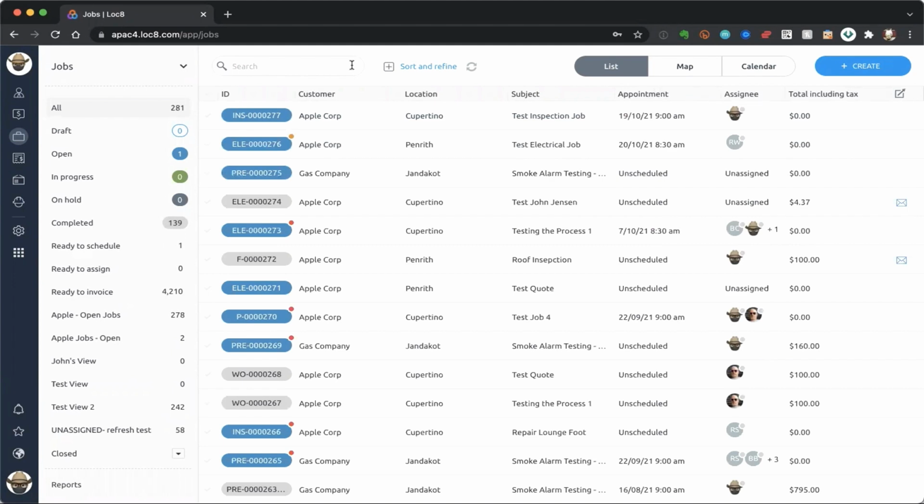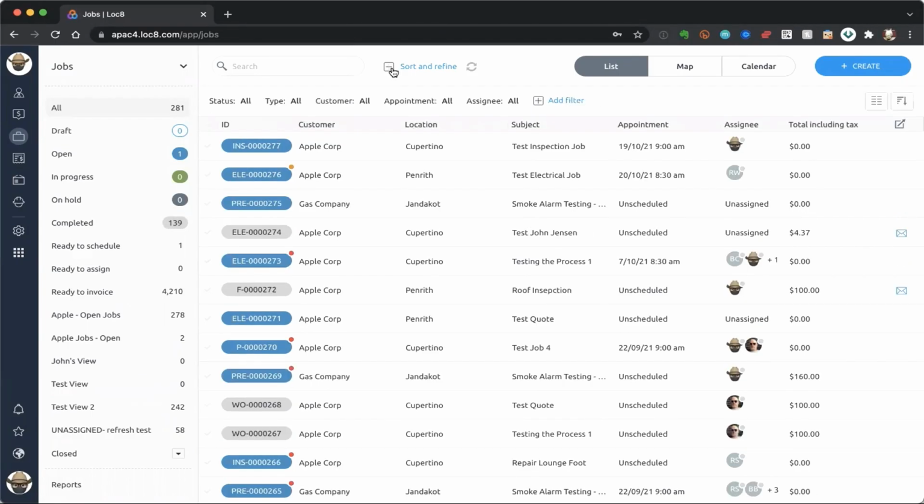This whole job management thing is something we get a lot of questions about from our customers. It doesn't always come in the form of, how do I manage jobs? It comes in the form of, how do I find particular jobs? I do training sessions all the time with customers. One very common question I get is, well, that's great, John, I see that you can create jobs. That's fantastic. But if I get a customer who calls me and says, what's going on with my particular job, or